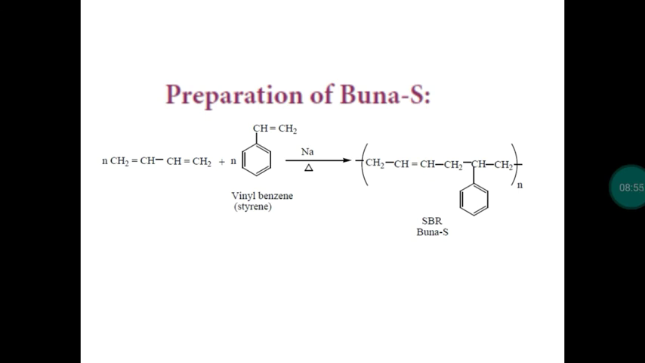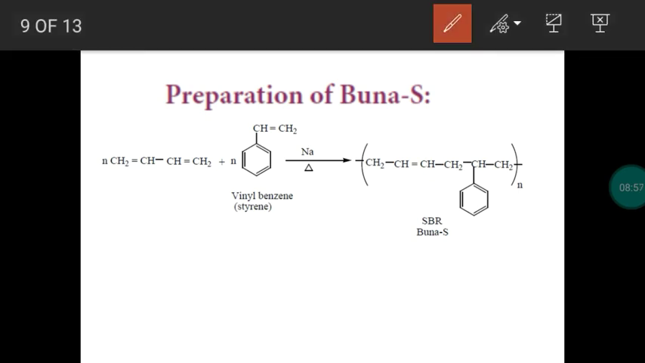How will you prepare Buna-S? So first two letters indicate we are going to use a monomer buta-1,3-diene. The reaction will be taking place in the presence of sodium, and we are going to use another monomer, styrene. So S is represented. First monomer buta-1,3-diene, second monomer styrene, another common name is vinyl benzene. In the presence of sodium, we heat it.